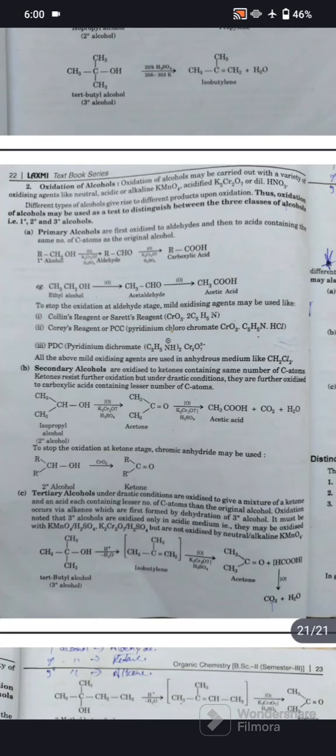Secondary alcohols are oxidized to ketone containing the same number of carbon atoms. Ketone resists further oxidation, but under drastic conditions it is further oxidized to carboxylic acid containing a lesser number of carbon atoms. Take the example of isopropyl alcohol: in the presence of K2Cr2O7 it converts into acetone, and further oxidation gives acetic acid with the release of CO2 and H2O. To stop the oxidation at the ketone stage, chromic anhydride may be used. Secondary alcohol in the presence of CrO3, chromic anhydride, forms ketone.